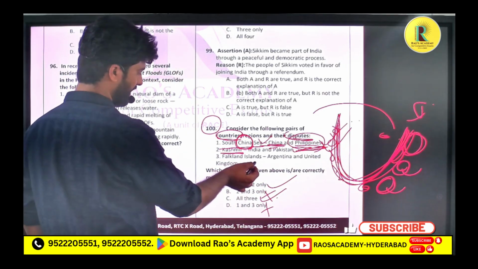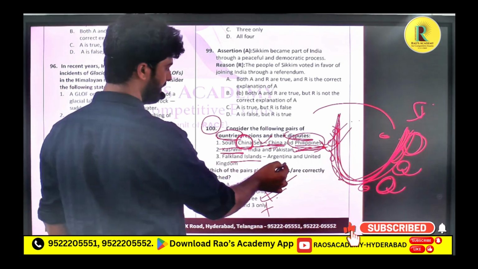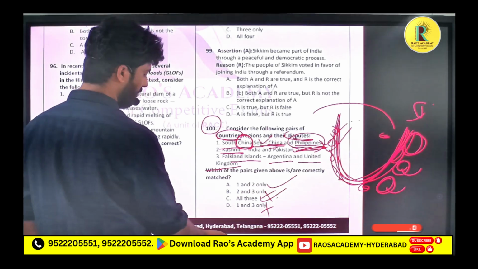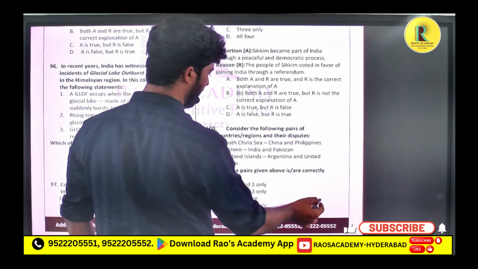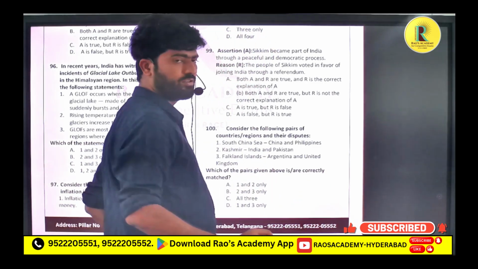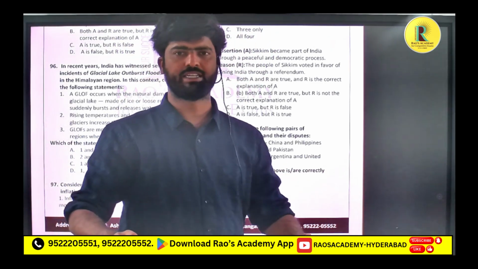So let's see the last one. The Falkland Islands is a dispute between Argentina and the United Kingdom. If you know the world map, these islands are present just beside Argentina.